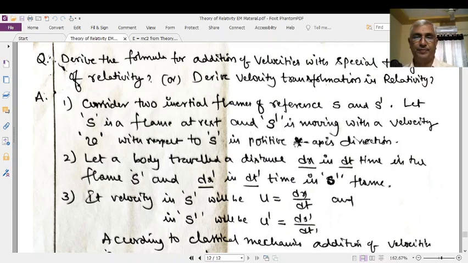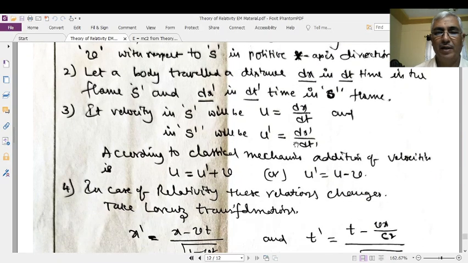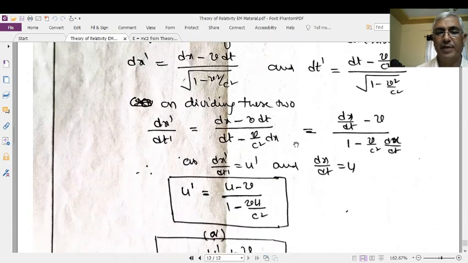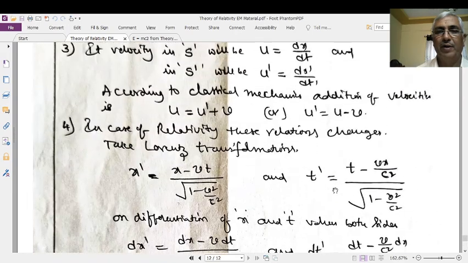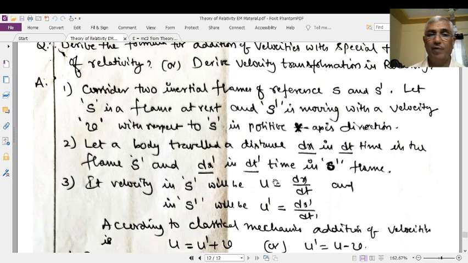When there is a relative motion between these two inertial frames, S and S prime, everything is common, as usual in our studies. S is a stationary frame, S prime is a moving frame. S prime is moving with respect to the stationary frame S along the common x-axis direction.